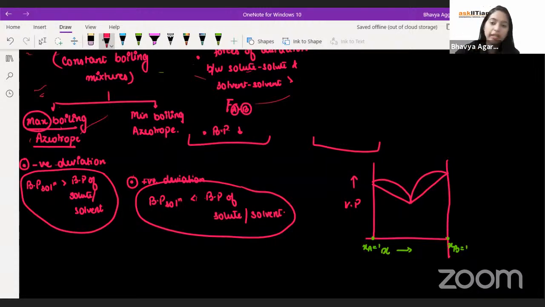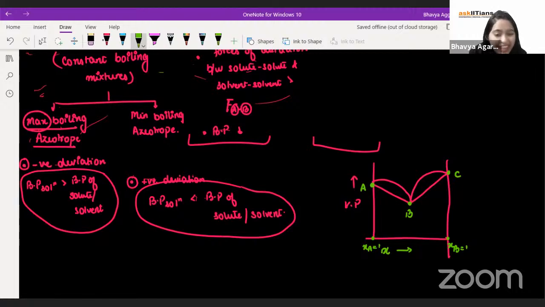Like minimum boiling azeotrope, maximum boiling azeotrope? What is here? That's right, Akshat. Minimum boiling azeotrope. Very good.